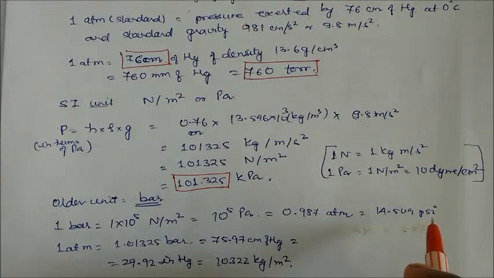Here the value I have written: 1 atmosphere is equal to this much bar, or this much height of mercury, actually 75.97, which is almost 76 centimeter. In terms of inch, 29.92 inch of mercury, or we can write 10322 kilogram per meter square.